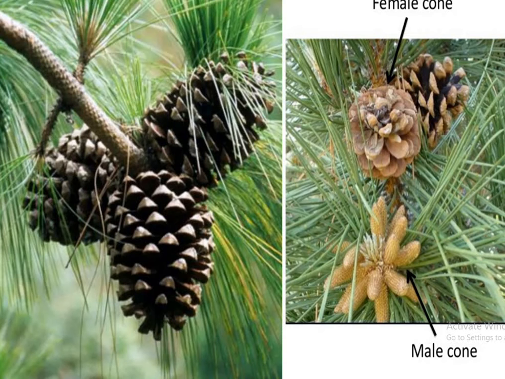Now, these are the dwarf shoots or branches of limited growth. You can see here that these are the spurs.